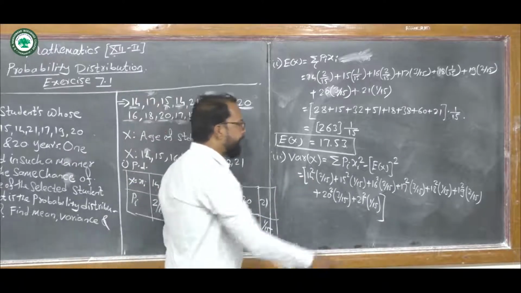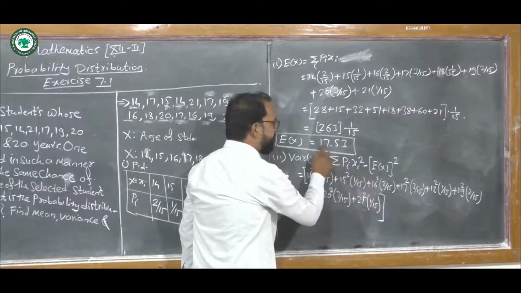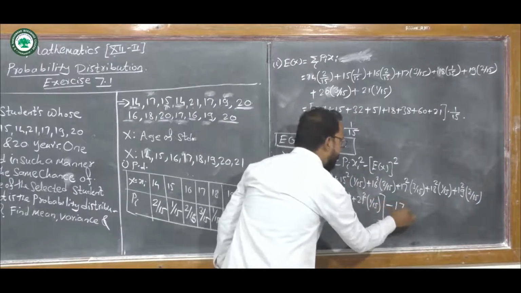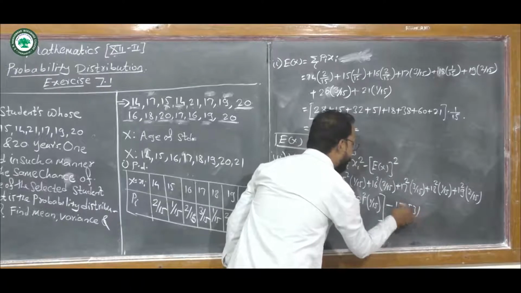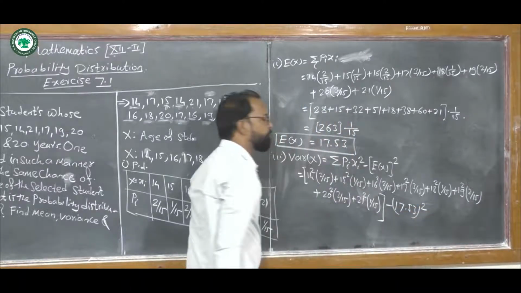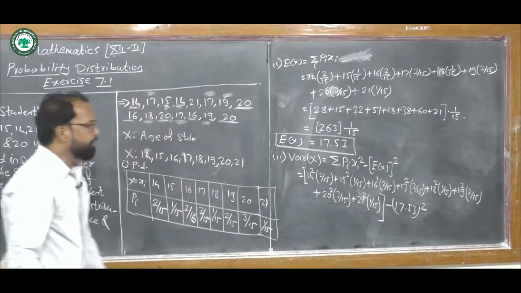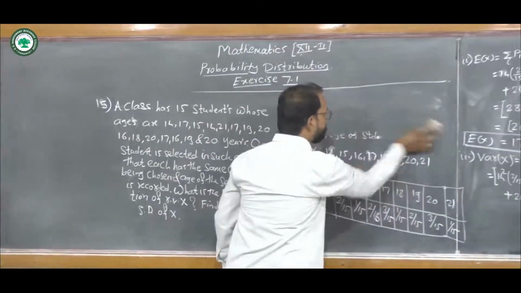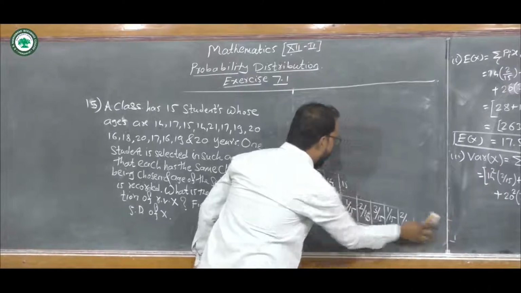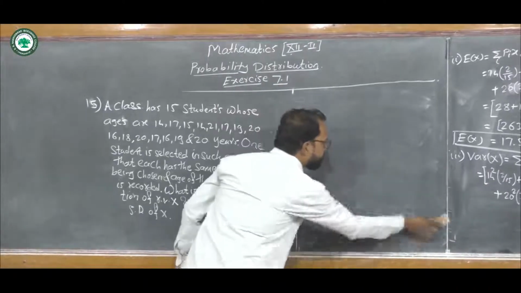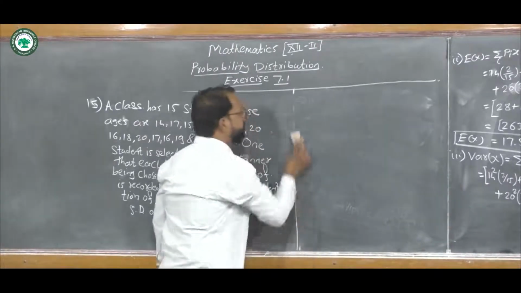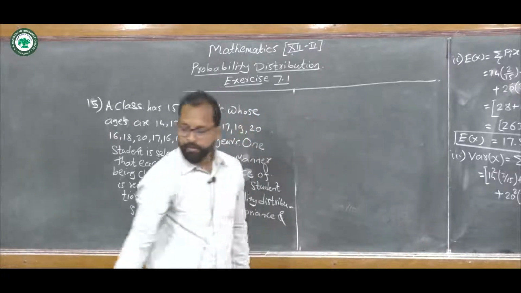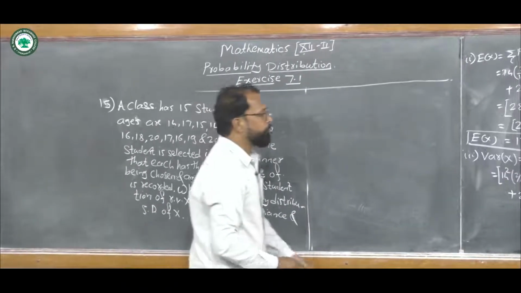This is the sum of xi square into pi. And now minus E of x square, that is, 17.53 square. Now we simplify these calculations, taking 1 upon 15 common from this first bracket.